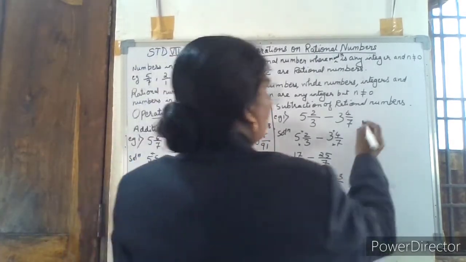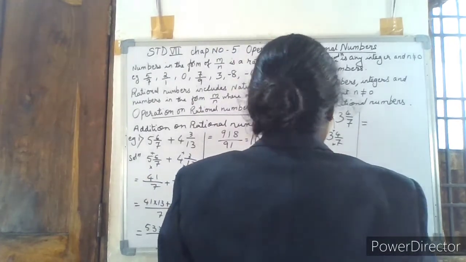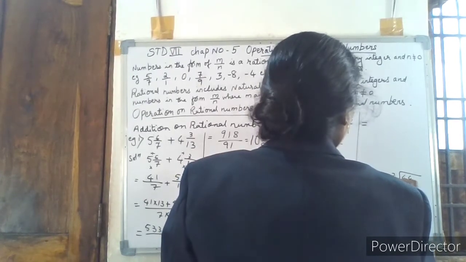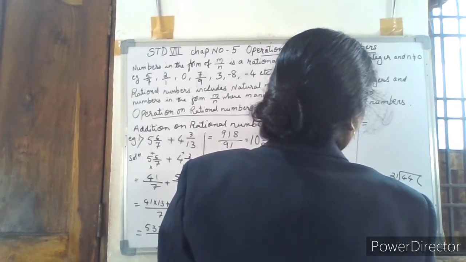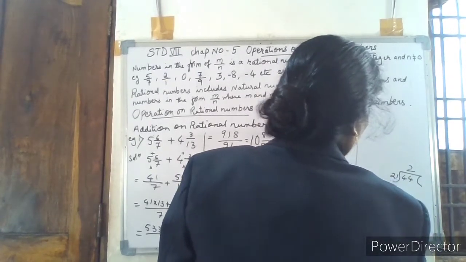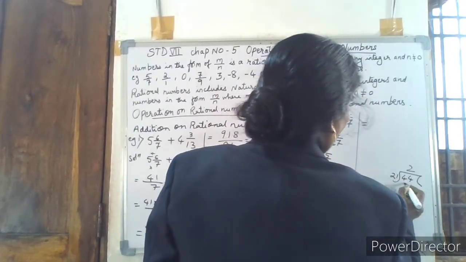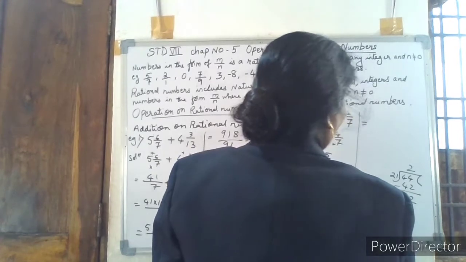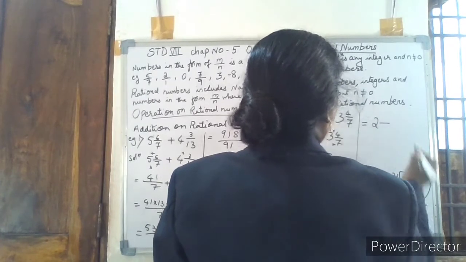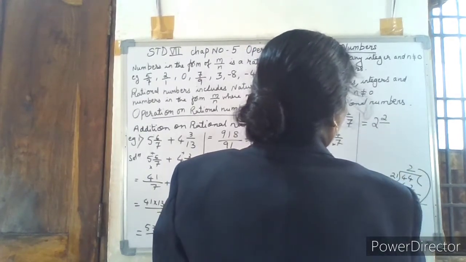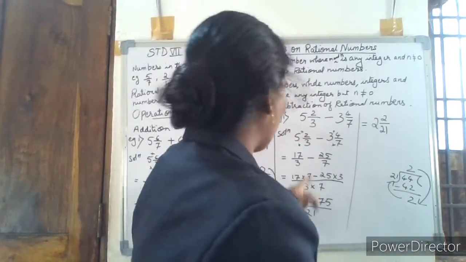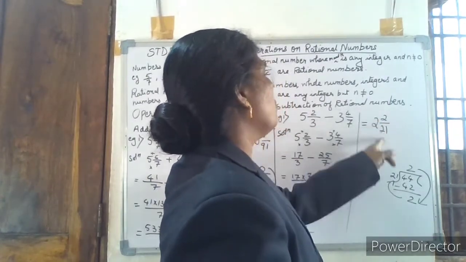So convert this to a mixed number. Divide 44 by 21. 21 twos are 42. Subtract, and you get 2 as the remainder. So the whole number is 2, and the remainder is 2, and the denominator is 21. So the solution of this subtraction of rational numbers is 2 by 21.